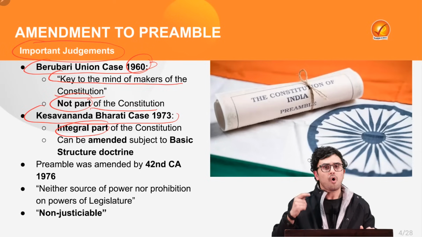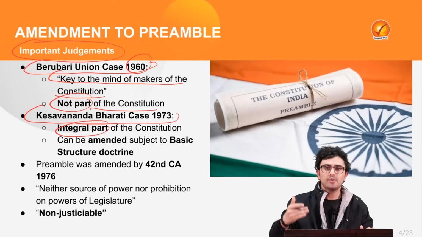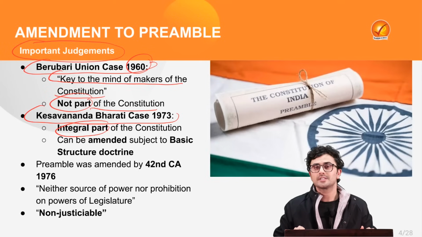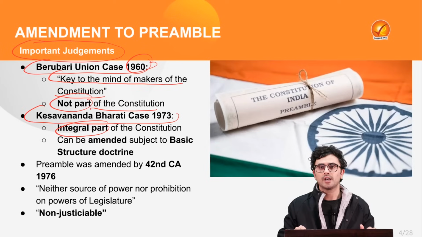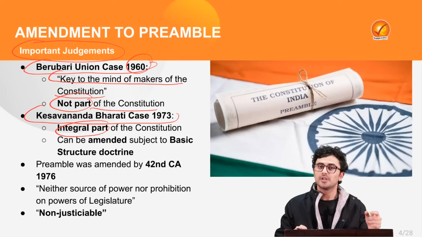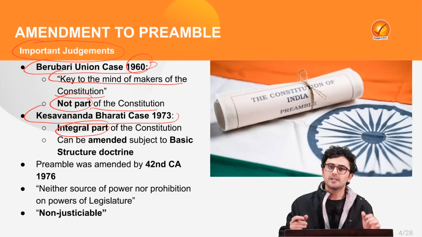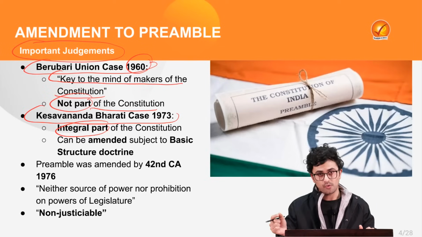The argument given was that when the preamble was put forward in the Constituent Assembly for its adoption, the President of the Constituent Assembly, Rajendra Prasad, said that the question here is whether the preamble should be part of the Constitution or not. And it was passed with unanimous votes.